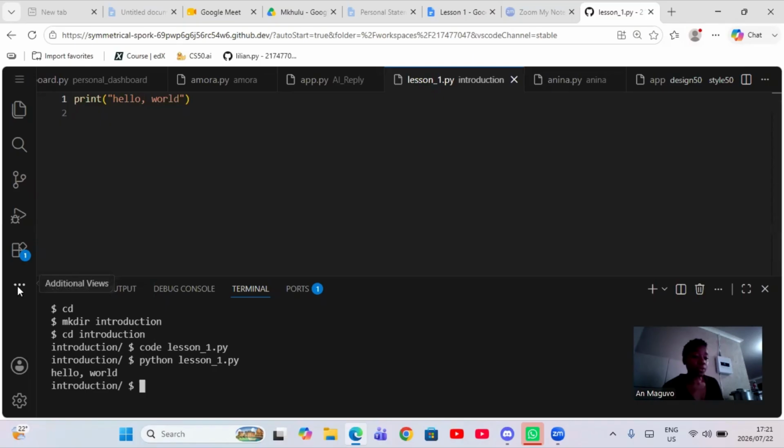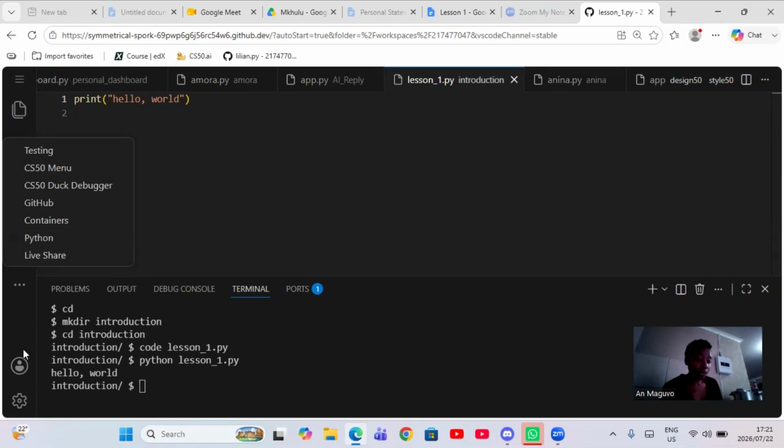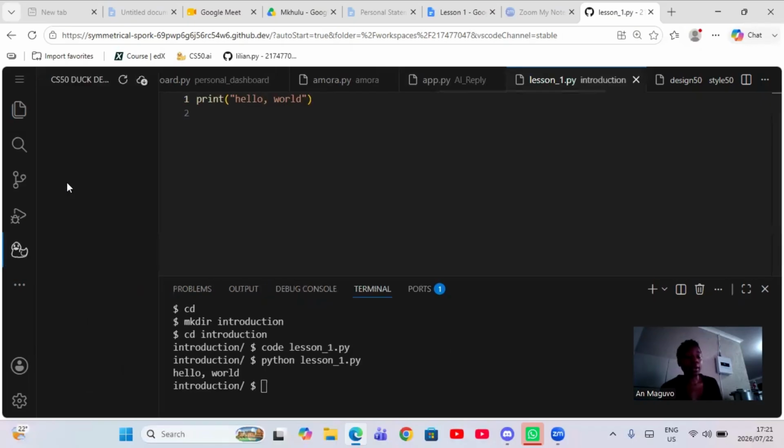So down here on this menu, where did the dark icon go? Okay, so let me just click this away. Sometimes the dark icon does appear, and I'm not sure if you guys noticed there was a dark icon here. So I'm gonna click here and we're gonna go to number 3 where it says CS50 DAG debugger. So this was created by Harvard themselves. Here we have the DAG now.